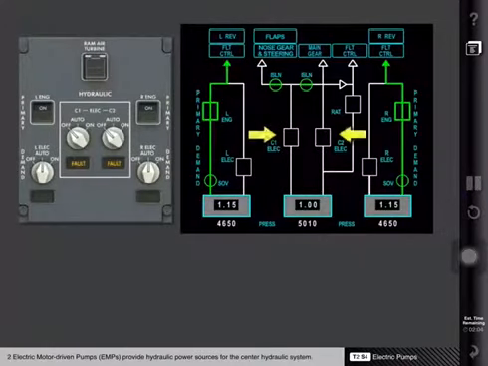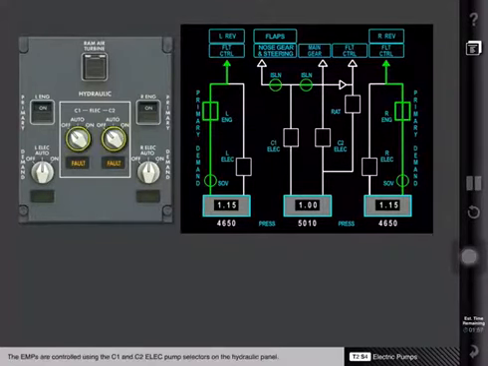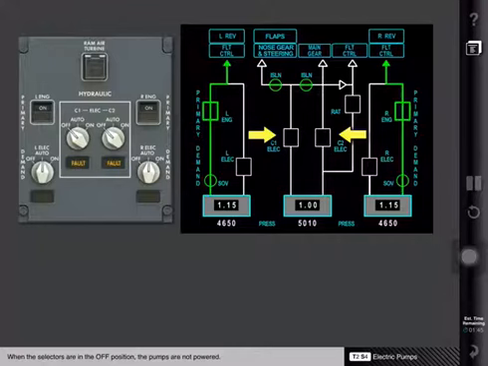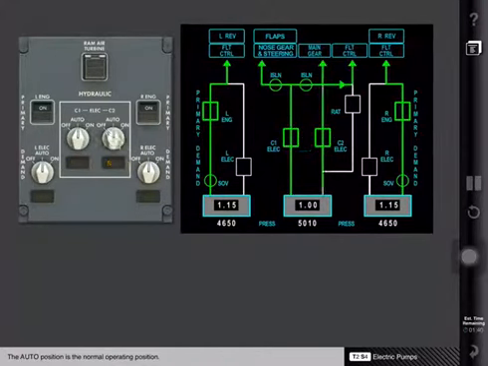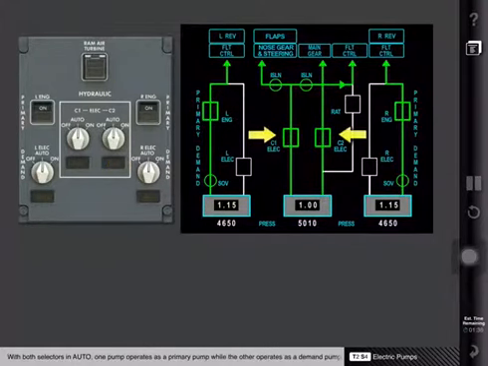2 electric motor-driven pumps, or EMPs, provide hydraulic power sources for the center hydraulic system. The electric motor-driven pumps are controlled using the C1 and C2 electric pump selectors on the hydraulic panel. When the selectors are in the off position, the pumps are not powered. The auto position is the normal operating position. With both selectors in auto, one pump operates as a primary pump, while the other operates as a demand pump.